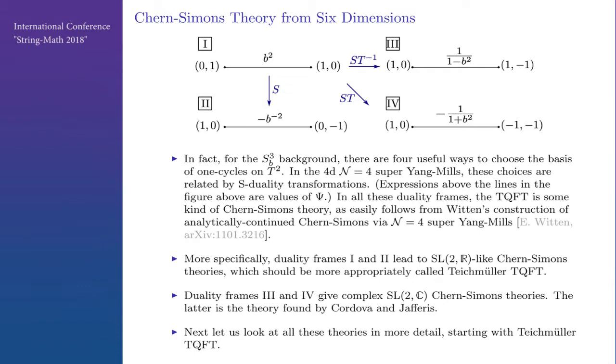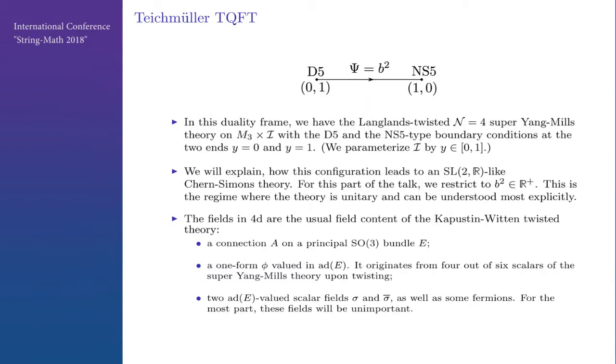So next, let's look at these theories in more detail, starting with Teichmüller. In this duality frame, we have Langlands twisted N=4 with a D5 boundary condition and NS5-type boundary condition at the two ends, y=0 and 1. And for this part of the talk, I will restrict to b squared being real and positive, which is where the theory can be understood most explicitly.